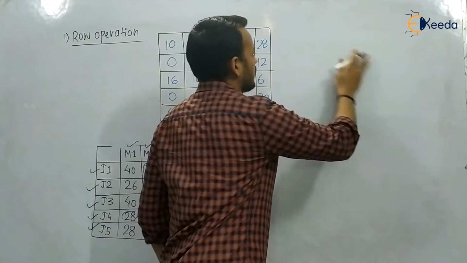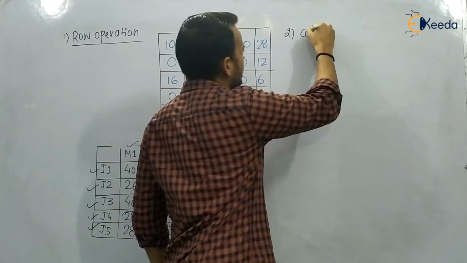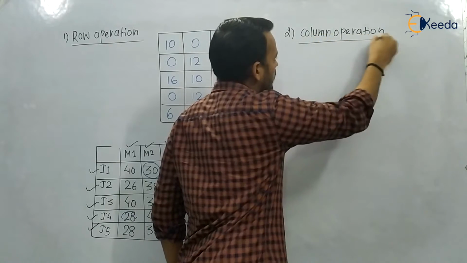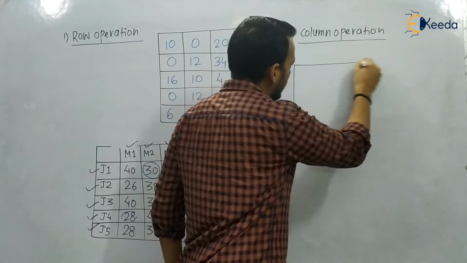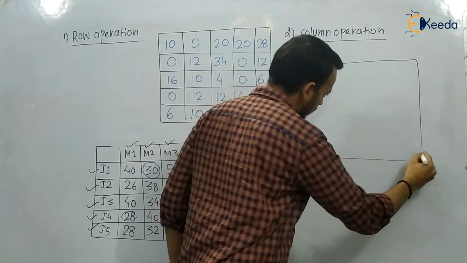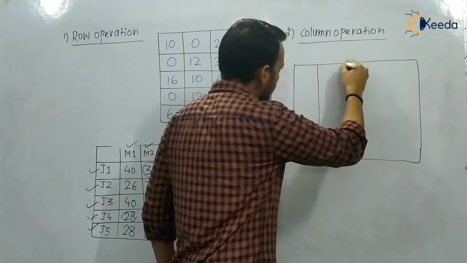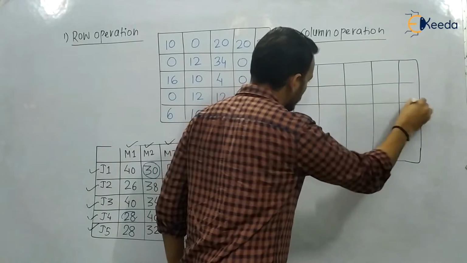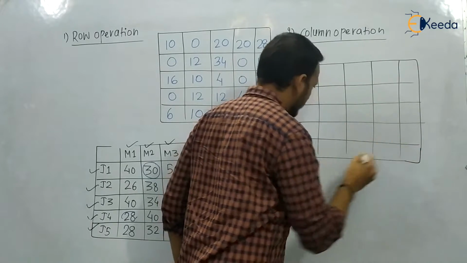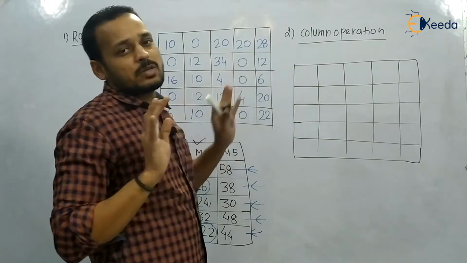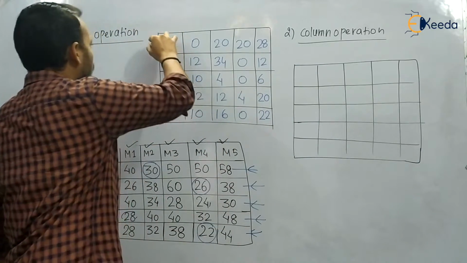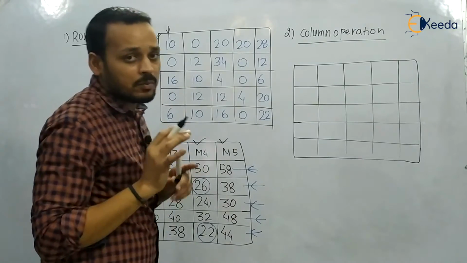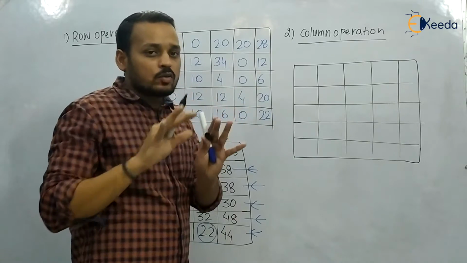Now the second operation is column operation. So again we will make a 5 cross 5 cell matrix. 1, 2, 3 and 4. So what we will do, we will repeat the same step, column wise. We will take this matrix and proceed column wise, select the minimum and subtract the other values with this minimum value.